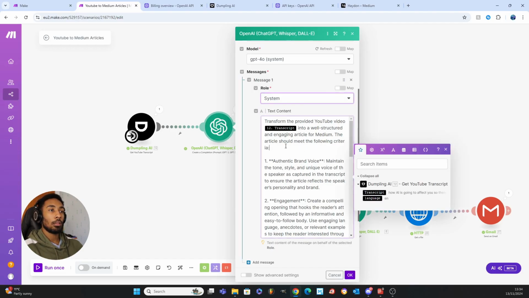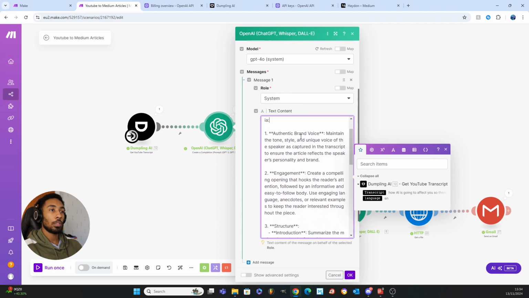And to make sure that ChatGPT is looking at the transcript that we've got from Dumplings AI, when you click in this box, you should see the option available for transcript. So if I click it, it comes up. This is a way for you to pass the variable transcript, which you've just got from Dumplings AI, into your ChatGPT prompt, right? I'll remove that one for now. So this is how ChatGPT knows to look at the transcript. Without this here, ChatGPT wouldn't know what it's looking at. It wouldn't know where to generate the article from in terms of what information to use, right? So make sure you click on transcript here.